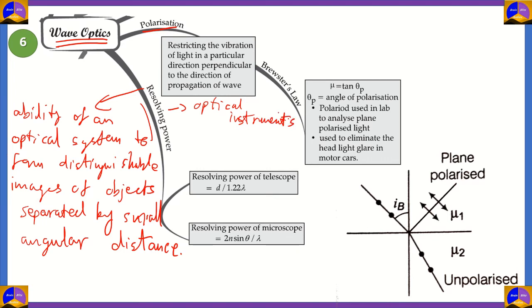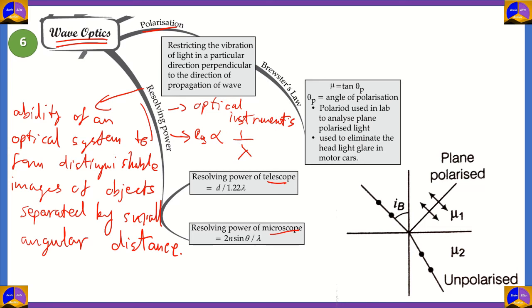And an important part of the resolving power topic is that it is inversely proportional to the wavelength. So as you can see in both these formulas for telescope and microscope, lambda is always in the denominator. So the resolving power is always inversely proportional to the wavelength.